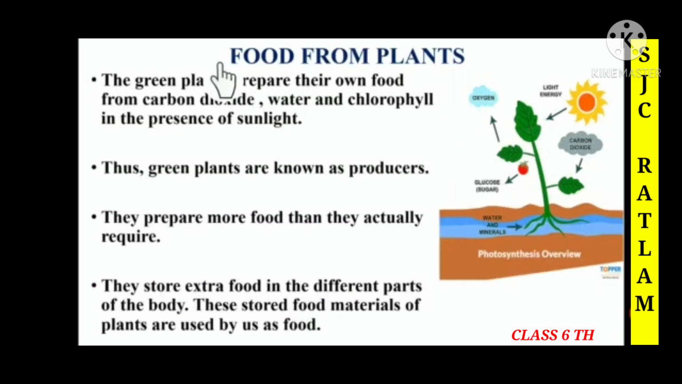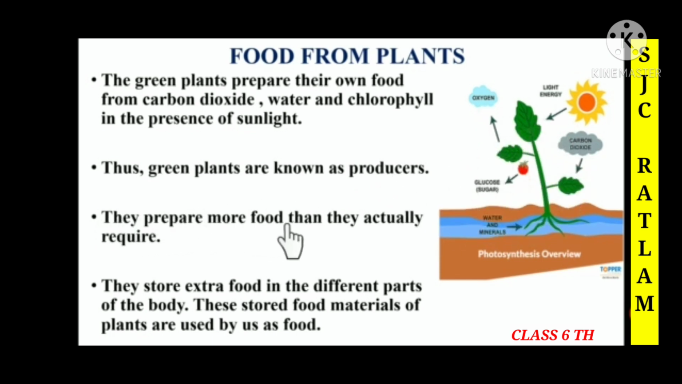Children, now we are going to discuss the food from plants. Here we can see that green plants prepare their own food from carbon dioxide, water and chlorophyll in the presence of sunlight. In this picture you can see how the green plants are preparing their own food with the help of carbon dioxide, water and chlorophyll in the presence of sunlight. Green plants are known as producers. Why are the green plants known as producers, children? Because they prepare their own food with the help of sunlight.